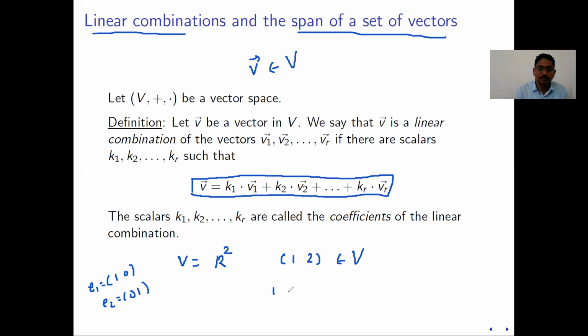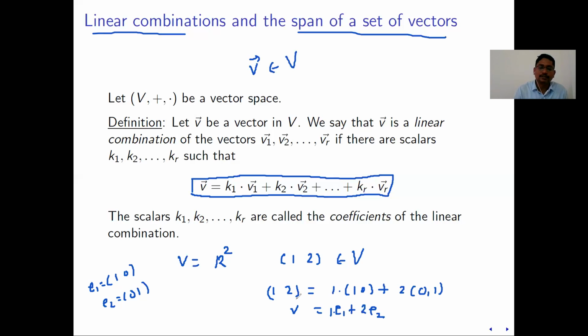So what it implies is that (1, 2) can be written as 1 scalar multiplied to (1, 0) plus 2 scalar multiplied to (0, 1). Calculations you can see. So this is e1 plus 2e2. So v is written as the linear combination of e1 and e2. That is the meaning of that.